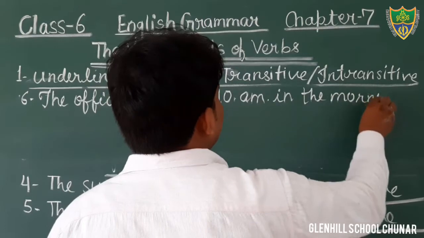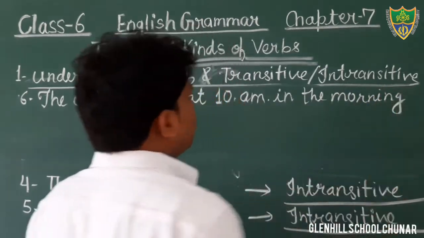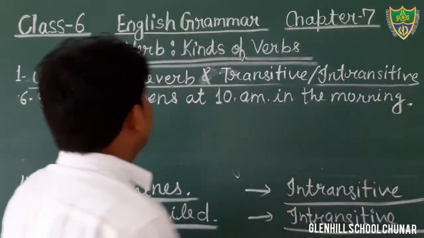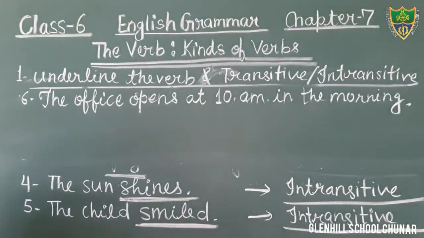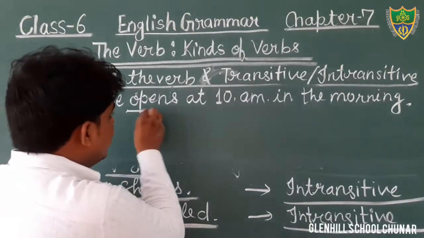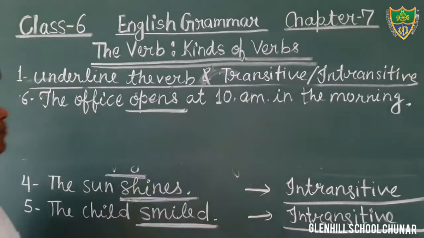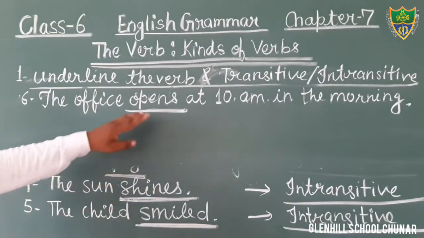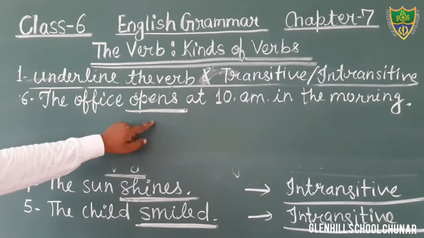Listen, this is the sentence. In this sentence, first of all, we have to find out the verb. The office opens. The word opens is the verb in this sentence. Therefore, you will underline it.